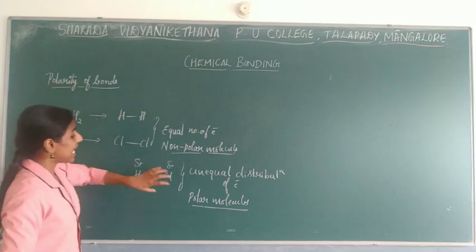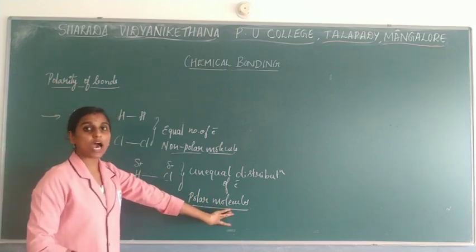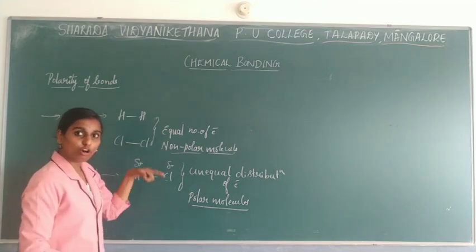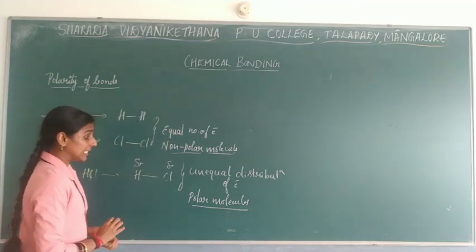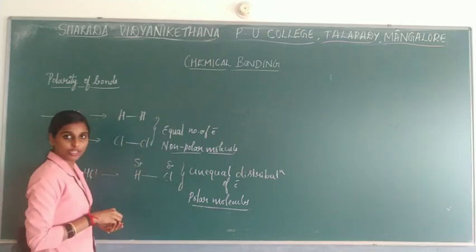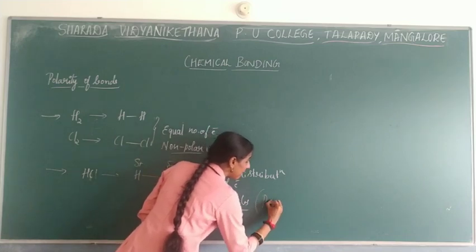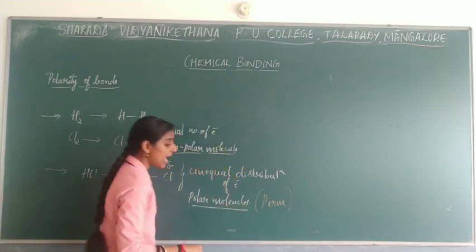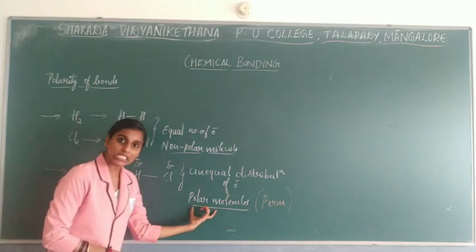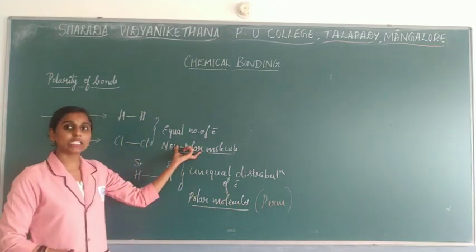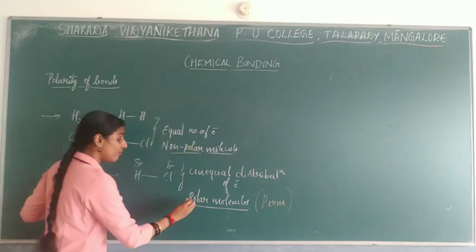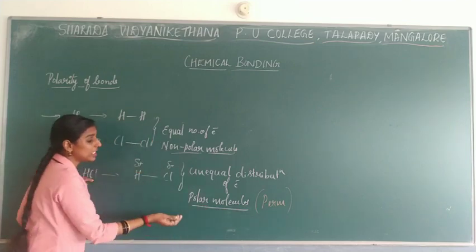So we are going to see the polarity in polar molecules. Polarity can be seen in both cases. You have already studied in states of matter, but permanent polarity is seen in the case of polar molecules. Polarity is seen permanently in these kinds of molecules, while in others it is possible instantly. That you have already studied. So we are going to see the polarity formation in these kinds of molecules.